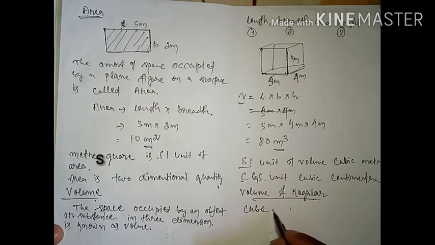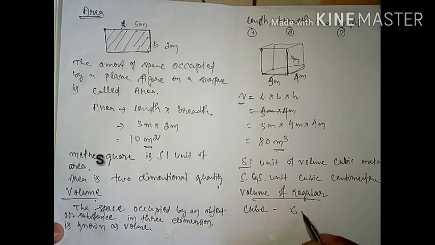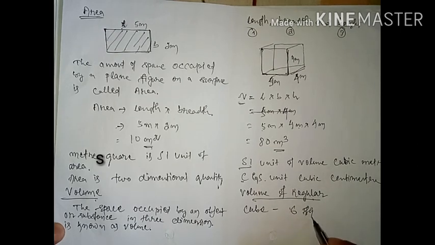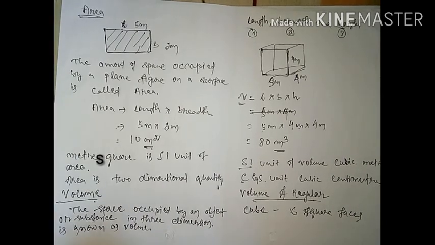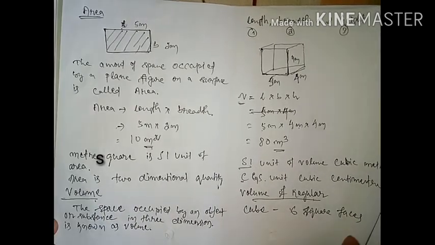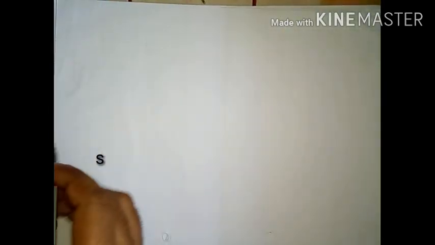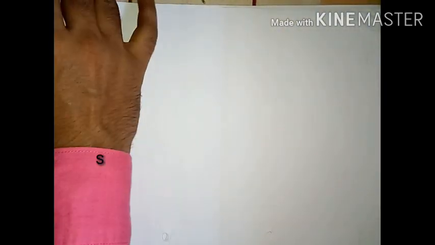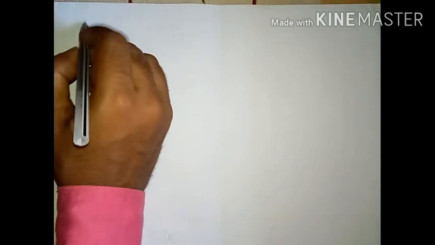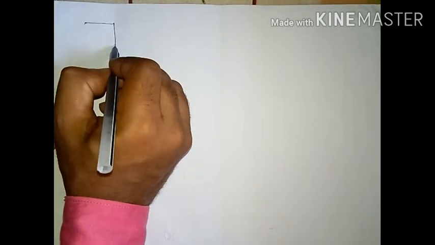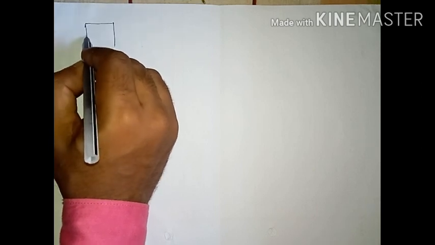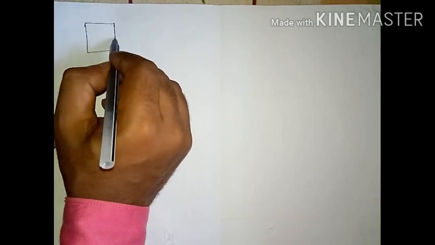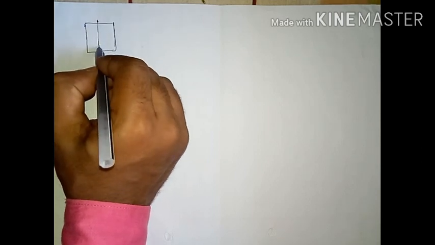Always remember, bounded by 6 square faces and 3-dimensional. Understood? So next page we are going. If I draw a diagram of a cube, because this one is a square face, its length, breadth, height, everything will be the same, students.